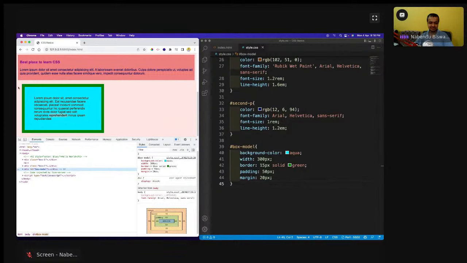So it was 20 pixel from here, and from the nearest element also it is 20 pixel. So this is how this works. And one golden rule is there: padding is always internal, margin is always between that element and some other element. Between that is the margin. Okay, so that is there.